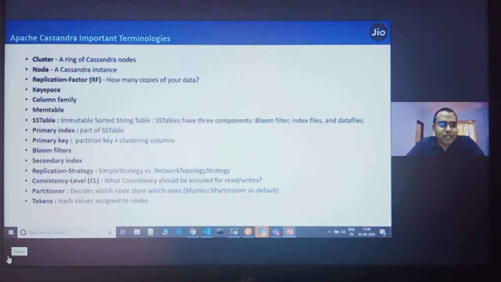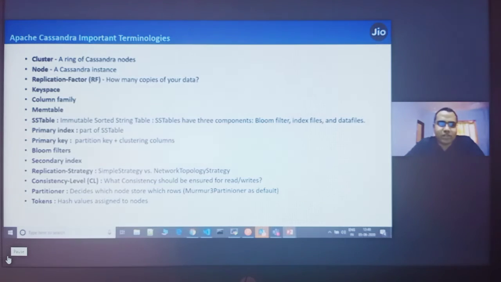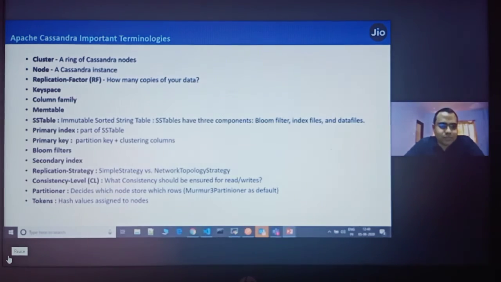On the disk, when you use Cassandra, you will always see 3 types of files available: a bloom filter file, an index file, and a data file. I will tell you what a bloom filter is. You will get an index file associated with that SSTable, the data files where the data is residing, and the bloom filter files on the disk.